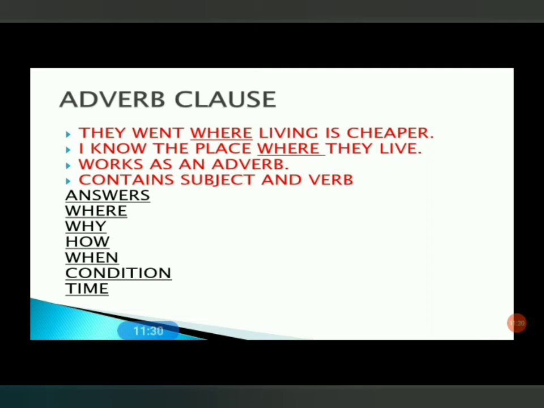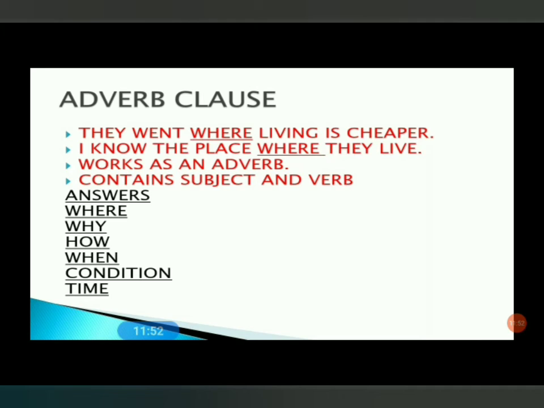In the second sentence, I know the place where they live. You may see here, I know the place. When you make a question, what place do you know? Here you make a question using what.